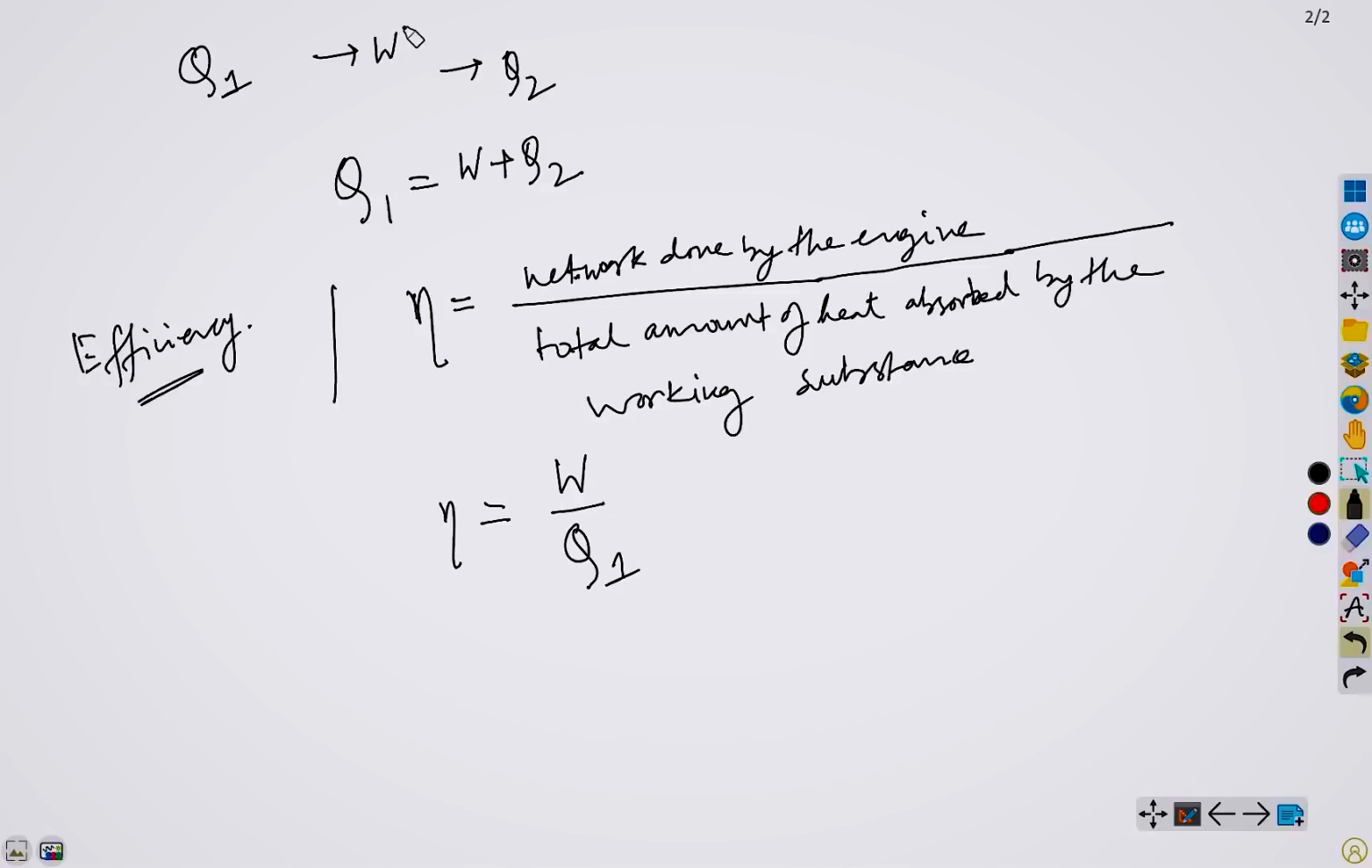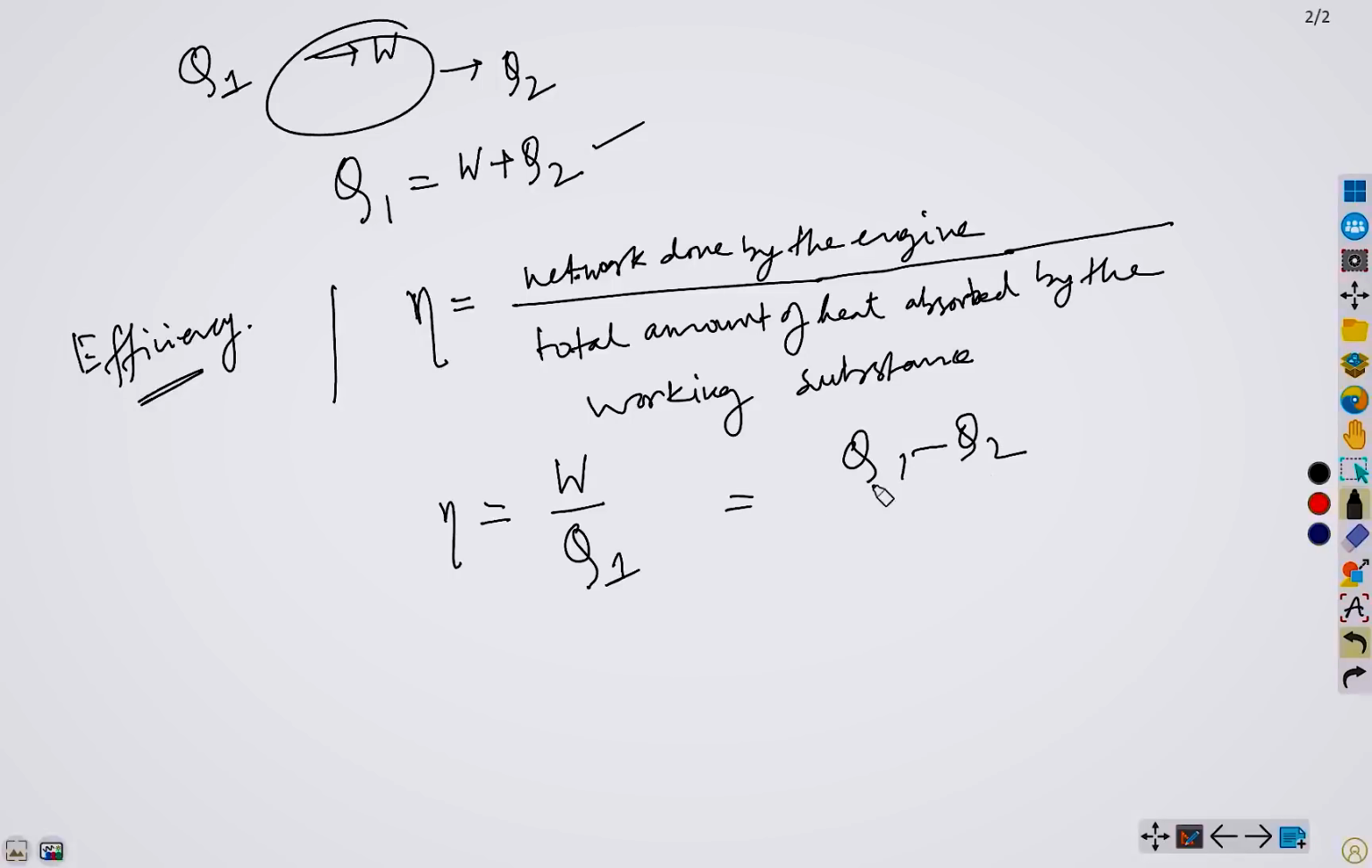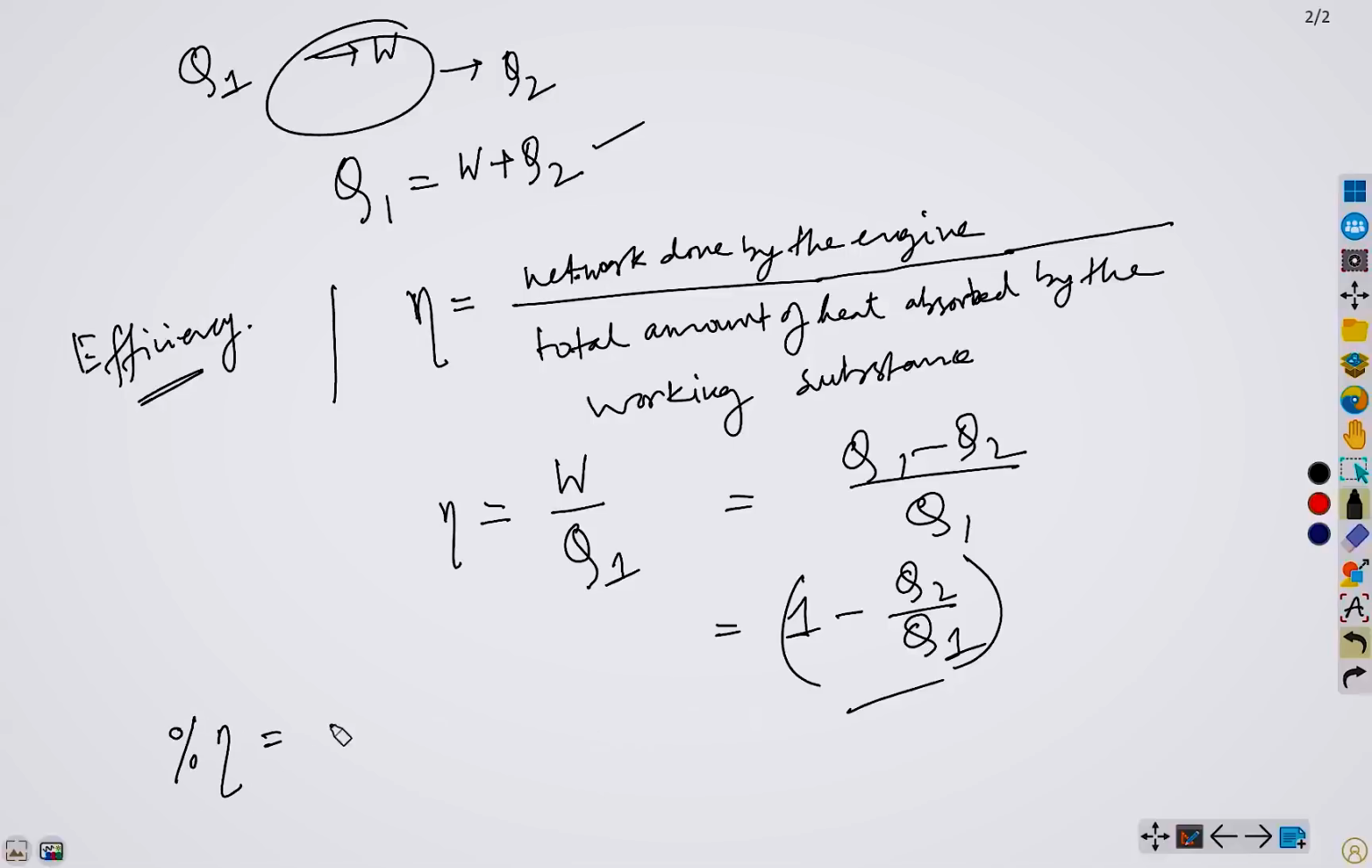Because Q1 is the working substance. Now, from this equation, we can write this as (Q1 minus Q2) upon Q1. Simplifying this, we have 1 minus Q2 by Q1, yes? So, if you have to measure the percentage of the efficiency, then what we are going to do? We will write this as 1 minus Q2 upon Q1 times 100. So this will give us the percentage of how efficient it is.